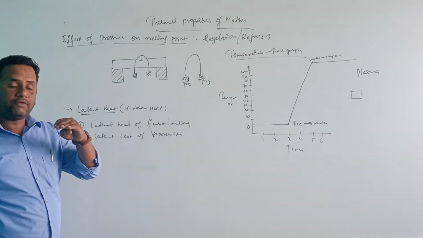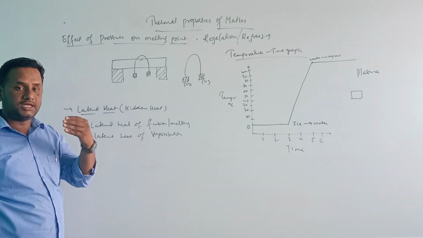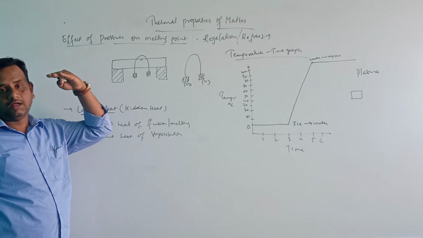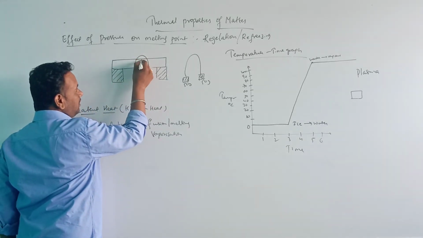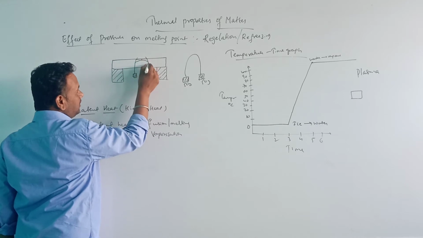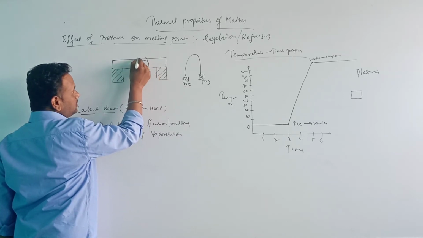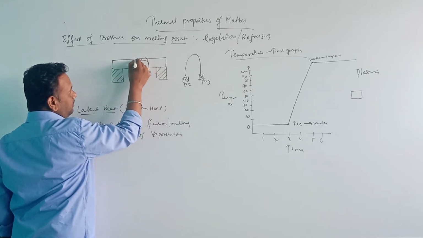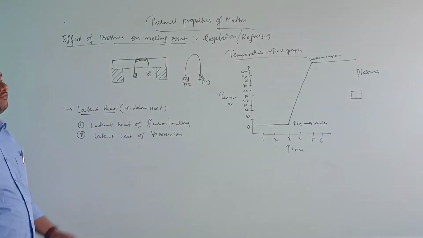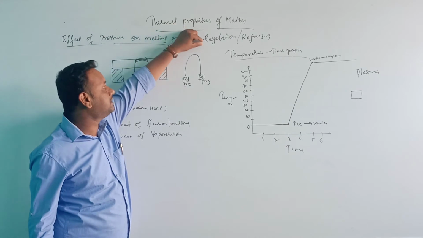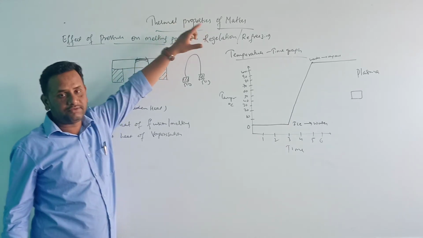After melting, whatever water is there will go to the upper side, and there it refreezes and becomes ice again, and the wire comes down here. The water which goes to the upper side refreezes again. That phenomenon is called regelation or refreezing.